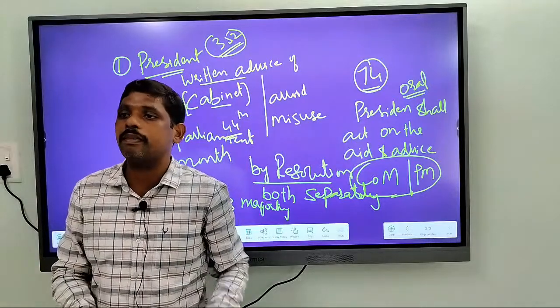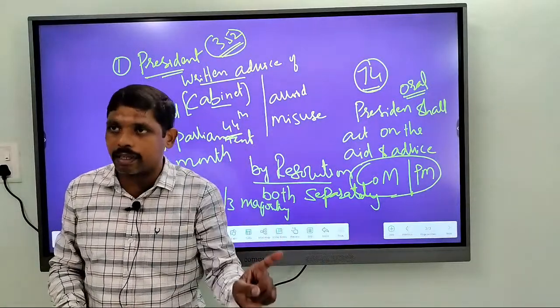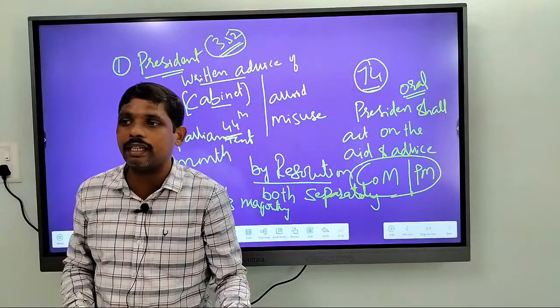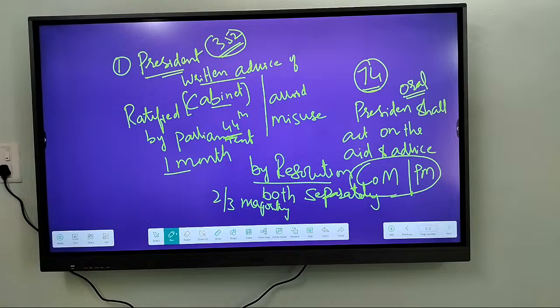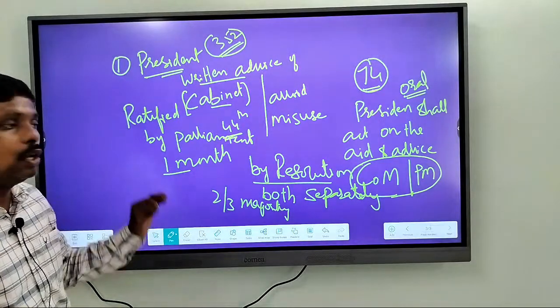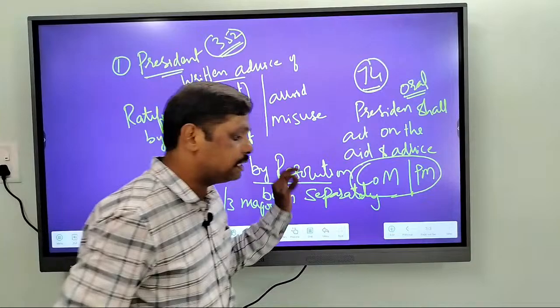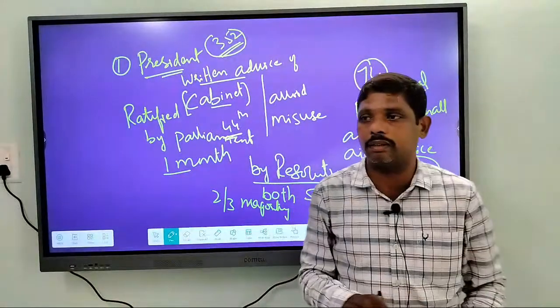passing a resolution in both the houses separately by special majority, that is a majority of 2/3 members, 2/3 of all the members present and voting. So this is the majority that is required to pass a resolution, right?